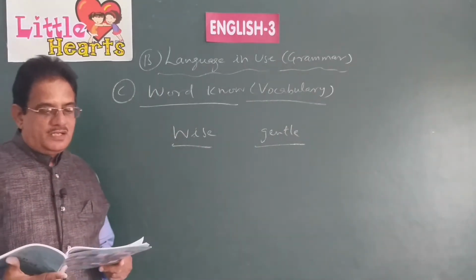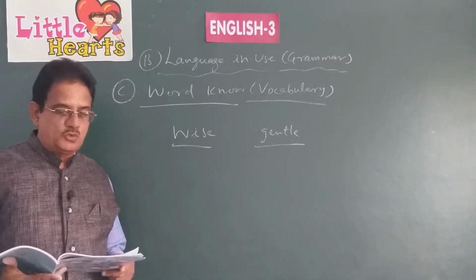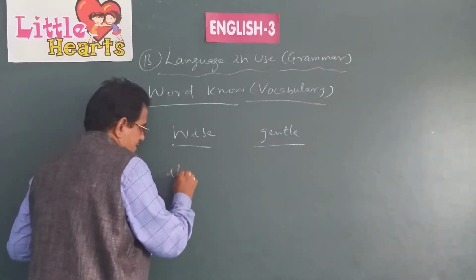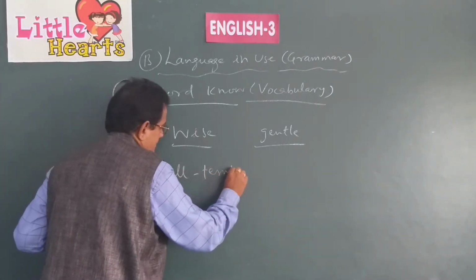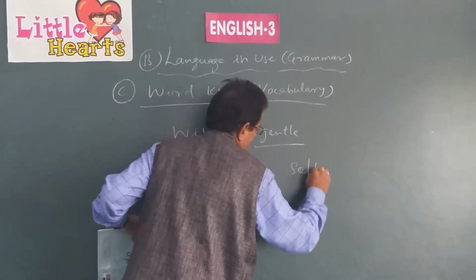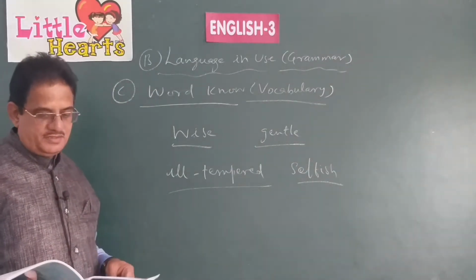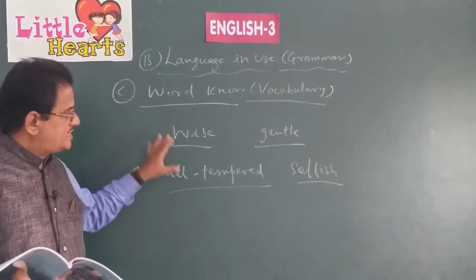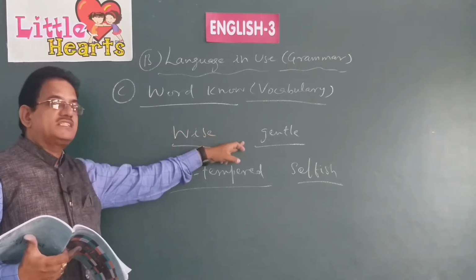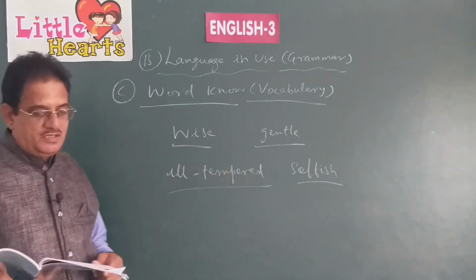Dongila was ruled by an ill-tempered and selfish king, Jagadguru. What are the words underlined in the second sentence? Ill-tempered and selfish. These words are underlined. The underlined words in sentence 1 talk about good qualities. See, wise and gentle are good qualities, whereas ill-tempered and selfish are bad qualities.